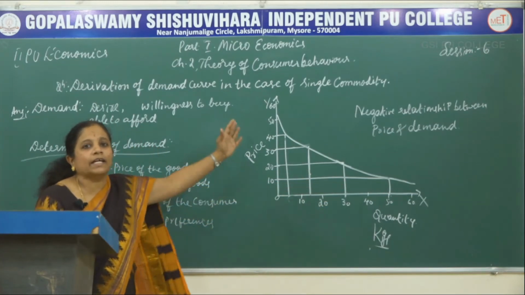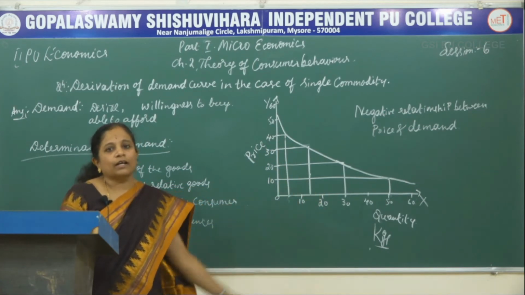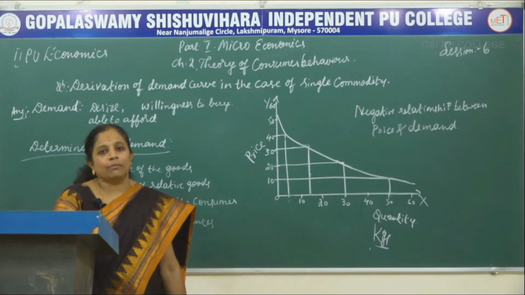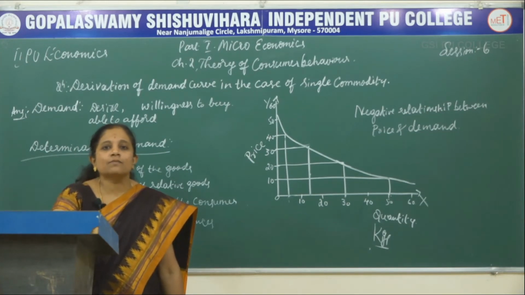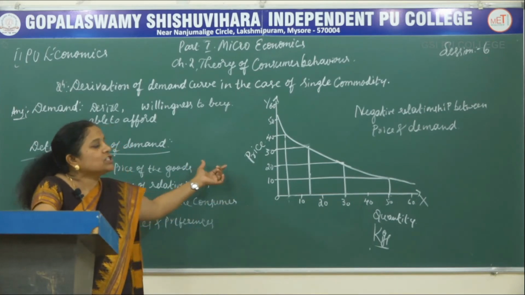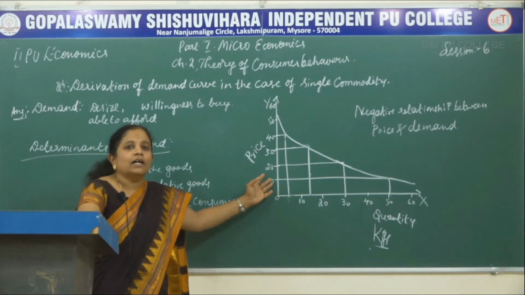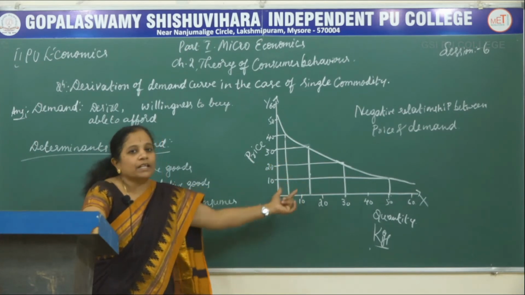So there is a negative relationship here. The negative demand slope is drawn here. It is based on the notion of diminishing marginal utility, because diminishing marginal utility says that every additional successive consumption of the same unit decreases the utility derived out of that product. So this is the derivation of demand in the case of a single commodity. Hence here the demand curve shows a negative slope, and this is explained in this diagram.